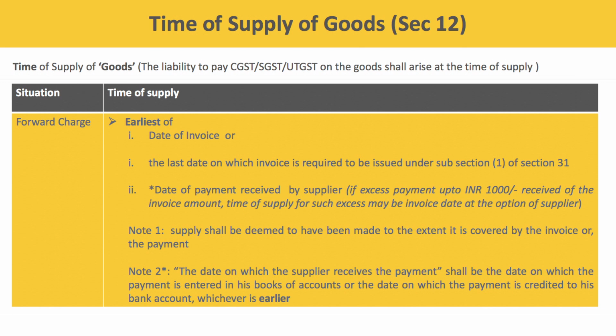Now, the taxable event, the time of supply, shall be determined at the time of passing the entry in my books of accounts. Later, when I deposited the check in the bank for clearance, it bounced. Now what happens? The GST liability that I had paid at the time of passing the entry in the books of accounts remains paid even though I have not received any money from the client. My time of supply remains unchanged. That is, it shall be the date of passing the entry in my books of accounts, even if I have not received the money.